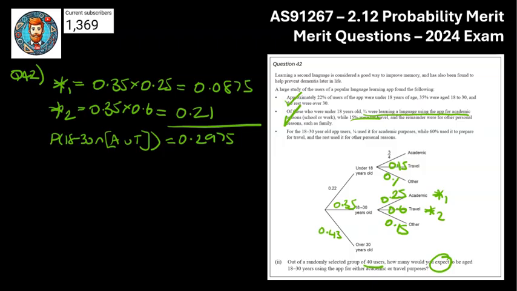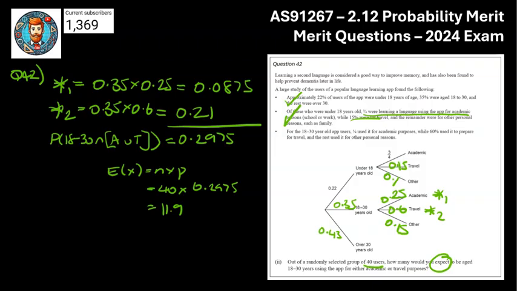So now that I've got that, I can use my expected number formula, as I said. My expected number, remember, is equal to n times p. N is the sample size, so our group is 40. P is the probability of the event you're looking for. We've just calculated that there, 0.2975. And when I plug that into my calculator, I get 11.9. So it's pretty close to 12. So it could be 11, but probably 12 people we're expecting from this group to meet that criteria.